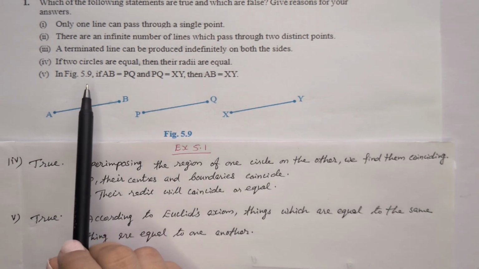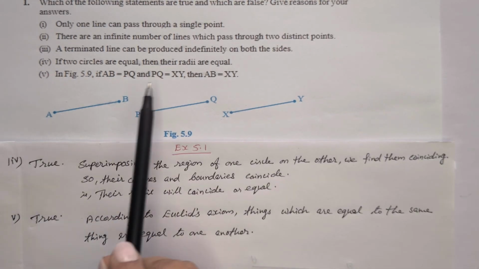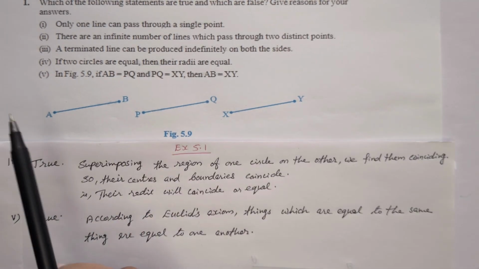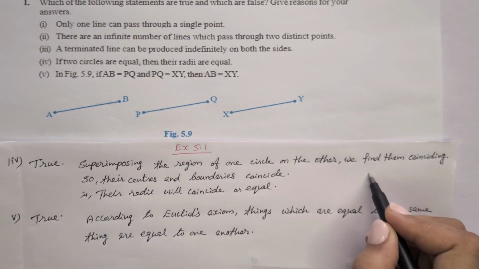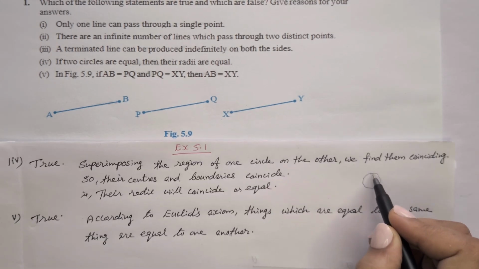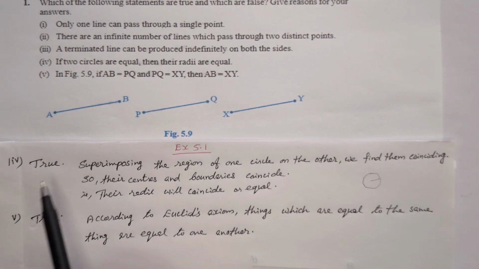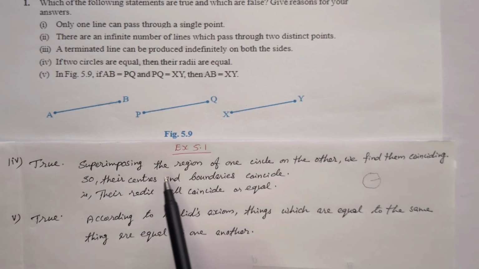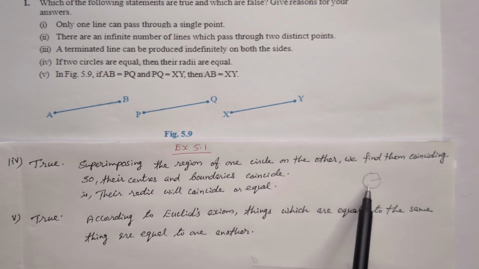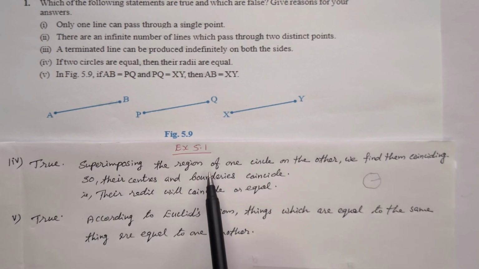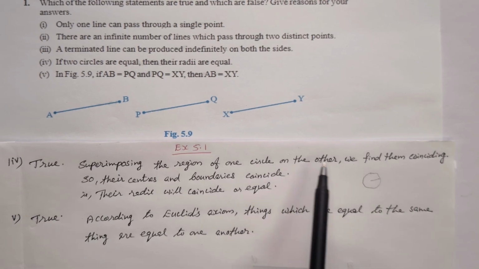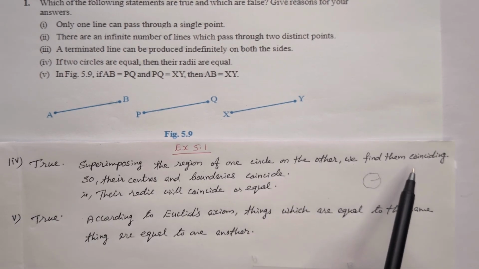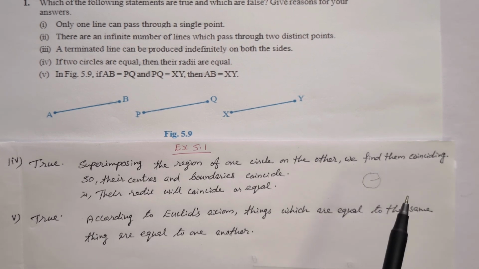Now the fourth statement, if two circles are equal, then their radii are equal. That is true. The reason is superimposing. That means if you keep one circle on top of the other, the region of one circle on the other, we find both of them coincide.